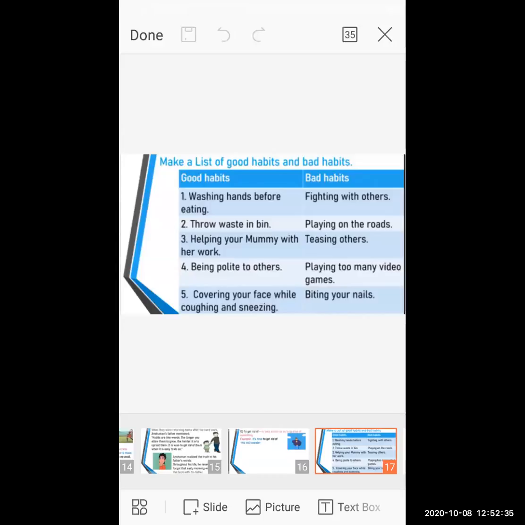Now, in another column you can observe the bad habits. Bad habits listed are fighting with others, playing on the roads, teasing others, playing too many video games, and biting your nails. These are the bad habits. So students, you have to list out your bad habits and try to reduce them in your day-to-day life.